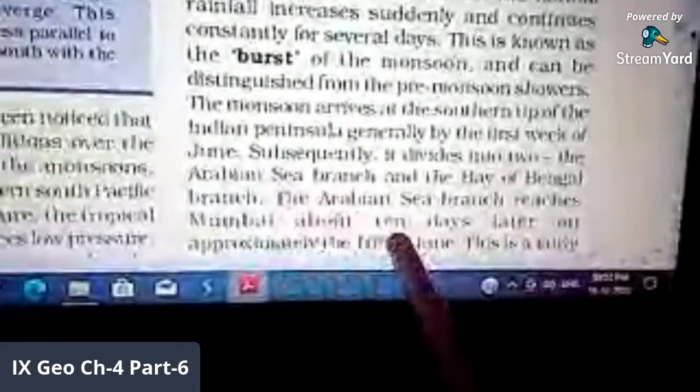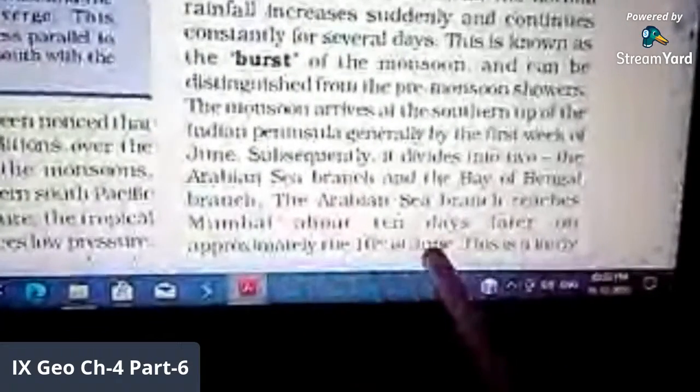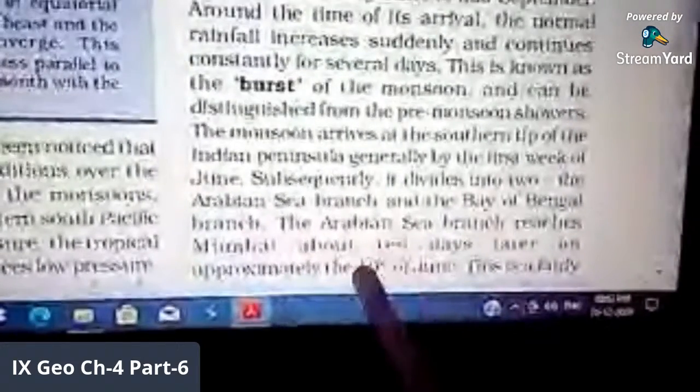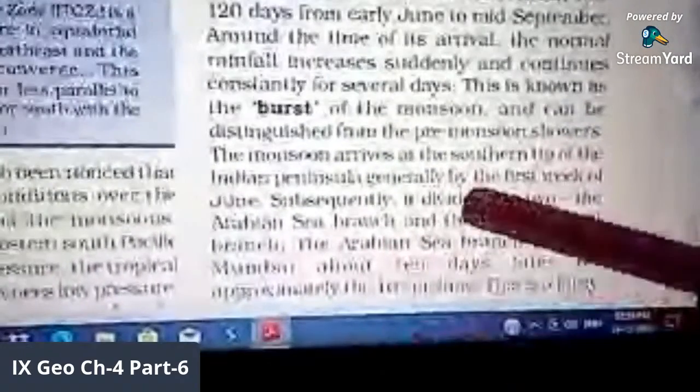The Arabian Sea branch reaches Mumbai about 10 days later, approximately the 10th of June. See, the date given here is approximate. It is not fixed, but as we have experienced, within the first week of June, monsoon enters India and hits Mumbai by the Arabian Sea branch of monsoon.